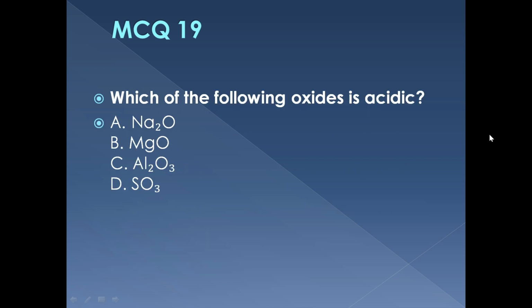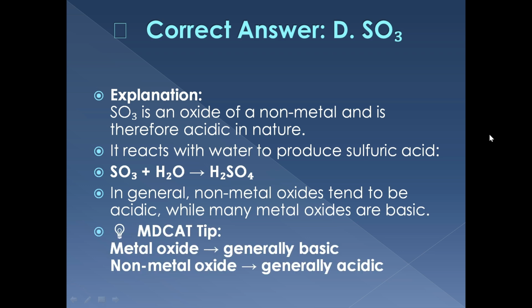MCQ 19. Which of these oxides is acidic? Sodium oxide, magnesium oxide, aluminium oxide, or sulfur trioxide? The correct answer is sulfur trioxide, SO3. It is a non-metal oxide and reacts with water to form sulfuric acid.